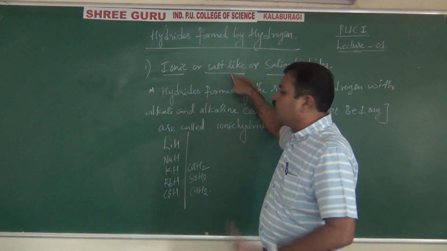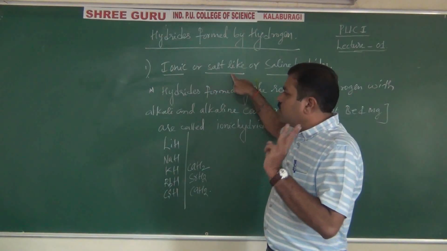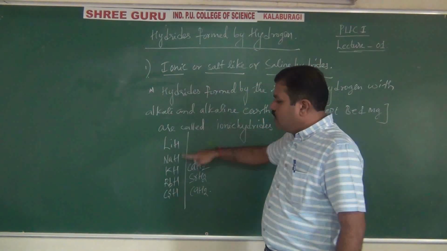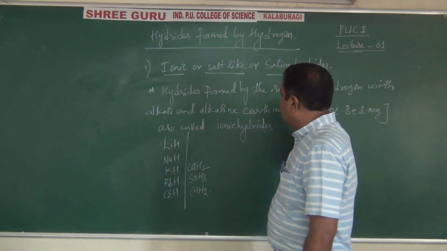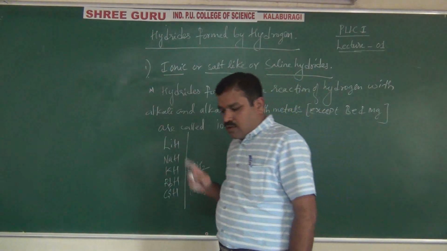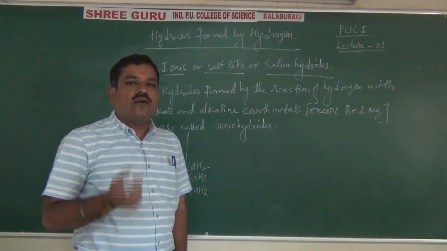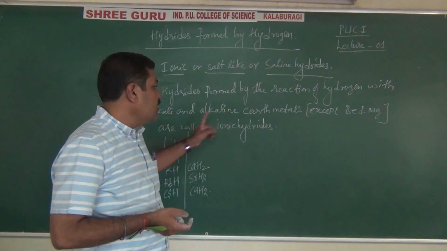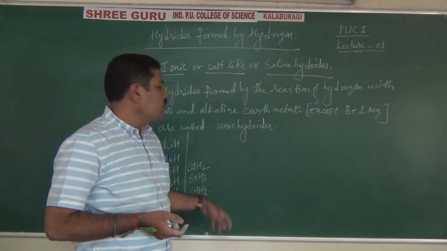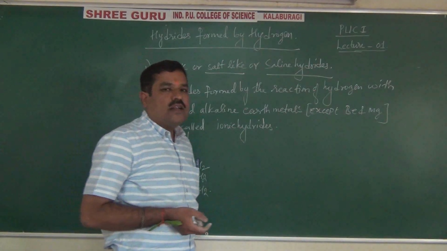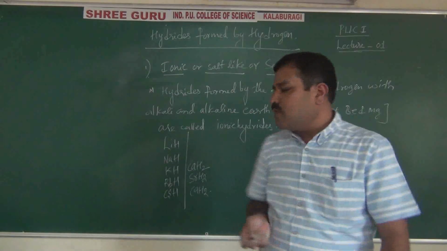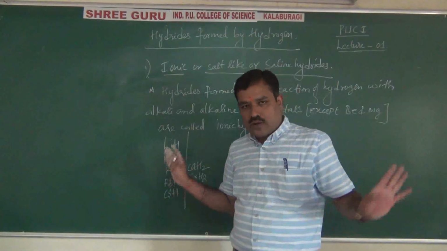Ionic hydrides. If they ask you for 3 marks, write this much, enough: any 2 examples with this definition. The hydrides which are formed by the reaction of hydrogen with the s-block elements, that is alkali and alkaline earth metals, except beryllium and magnesium, are called ionic hydrides. Example, lithium hydride, sodium hydride. Enough.